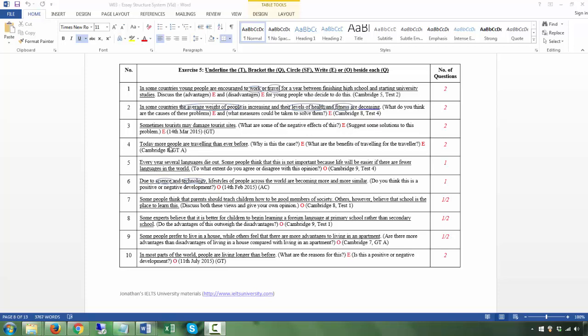4, today more people are traveling than ever before. That's the T. Why is this the case? The Q. What are the benefits of traveling for the traveler? Another Q. Okay, so there are 2 questions, and both of them are E also. All right. Number 5. Every year, several languages die out. Some people think that this is not important, because life will be easier if there are fewer languages in the world.